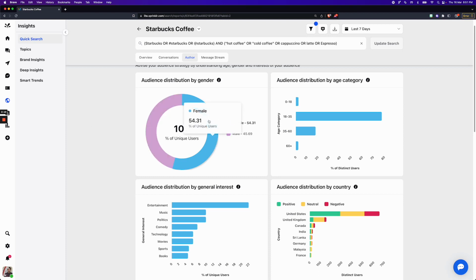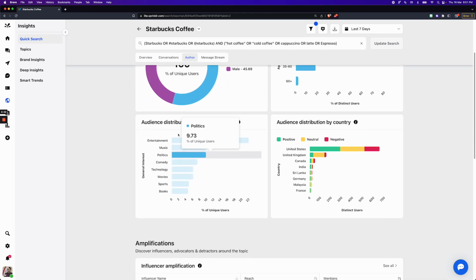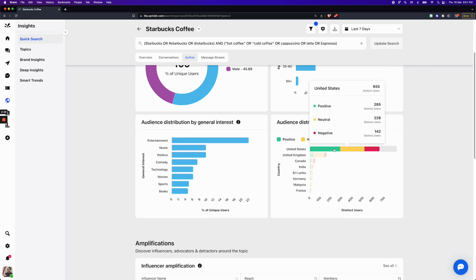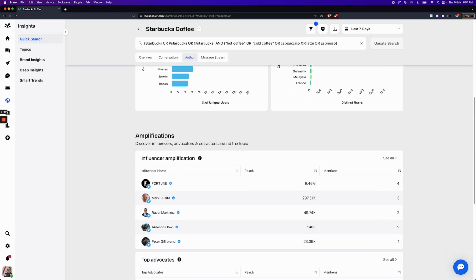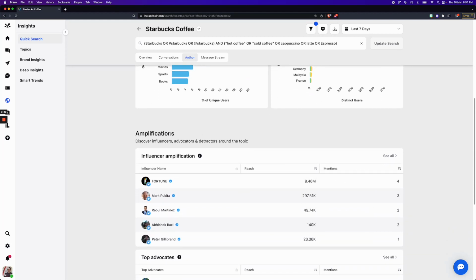We can say that 54% of people talking about this topic are female. They're mostly in the age category of 18 to 35, and their general interest is around entertainment. The US is leading in terms of the number of mentions. We also have a module for influencers. And we've noticed that a lot of brands after COVID have received cut downs in terms of marketing budgets. And what they found particularly helpful is working with micro influencers to amplify their marketing efforts.